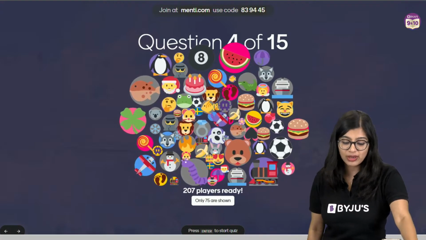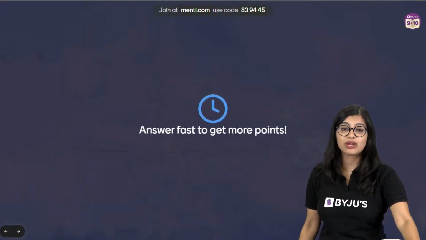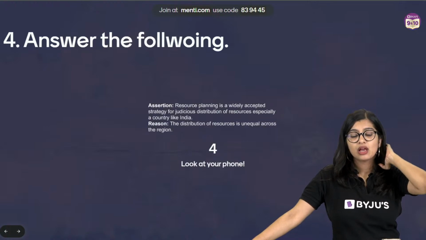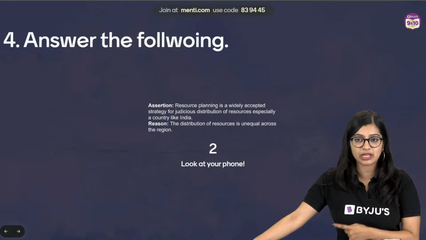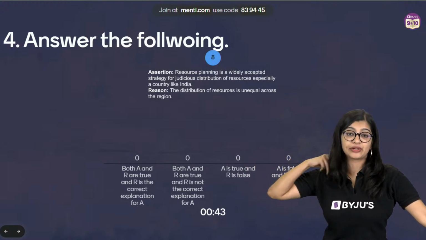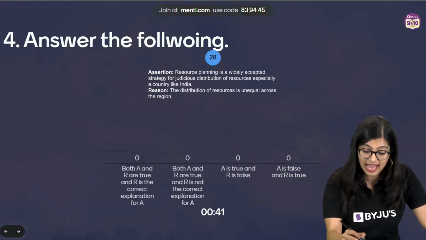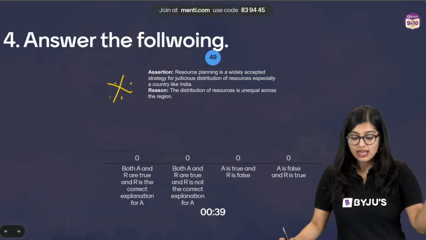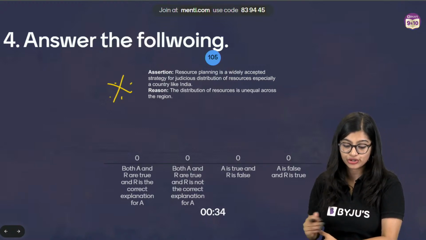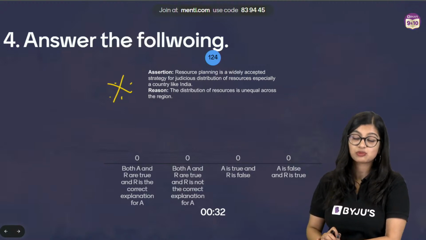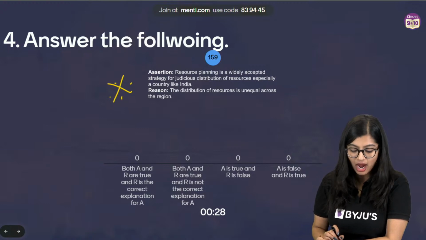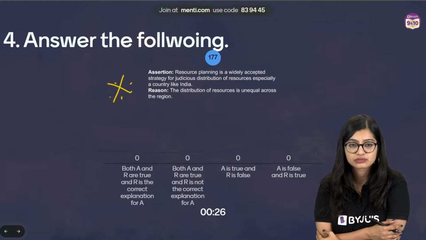Now moving on to question number 4, everybody. Question number 4 on your screens now. Very good, Lakshmi Priya. Namira, option D of the previous one. This is an assertion reason question. Assertion reason, very, very important question. The assertion statement says that resource planning is a widely accepted strategy for a judicious distribution of resources, especially in a country like India. The reason being that distribution of resources is unequal across the region.